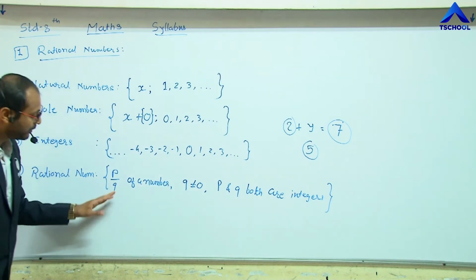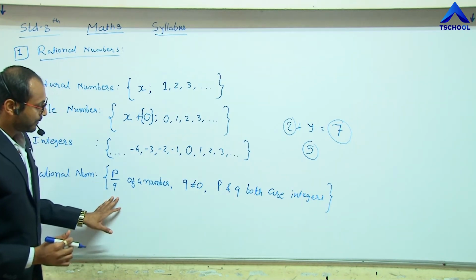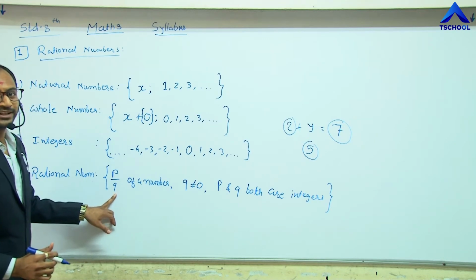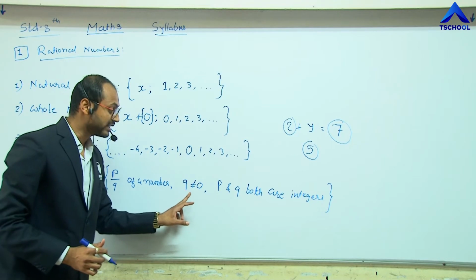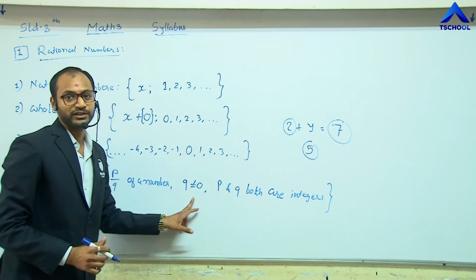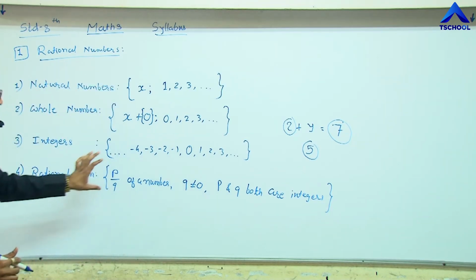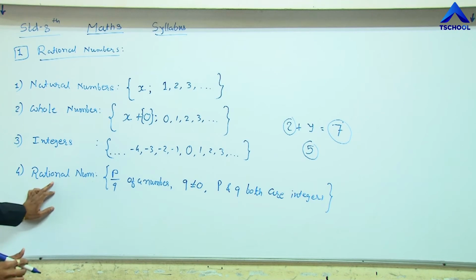Here, P by Q, if we take 0 here, what happened? We will learn later. But see here, this condition must be satisfied to become that number rational, otherwise not.